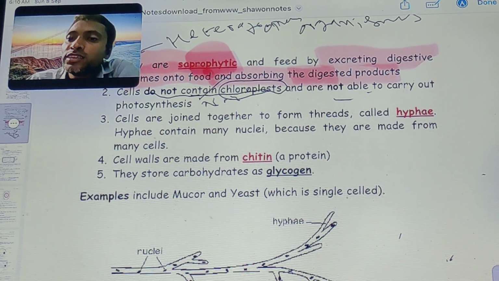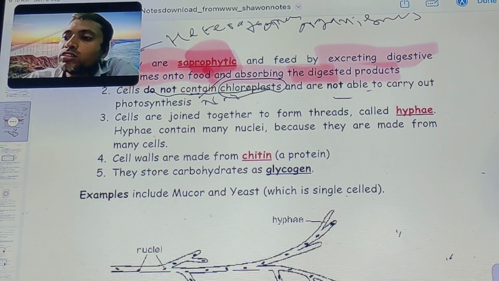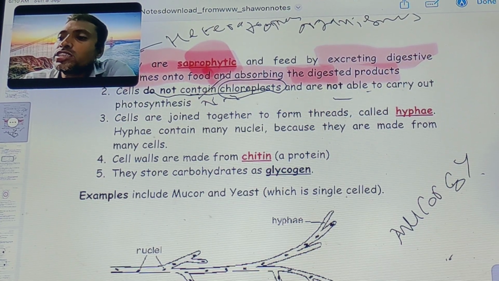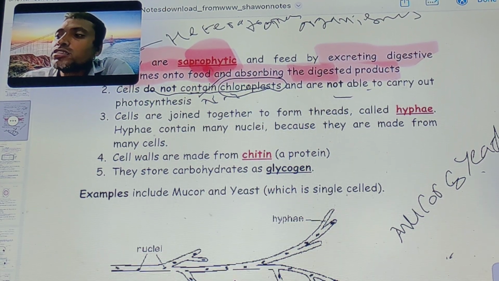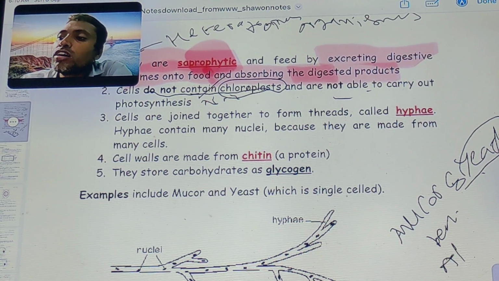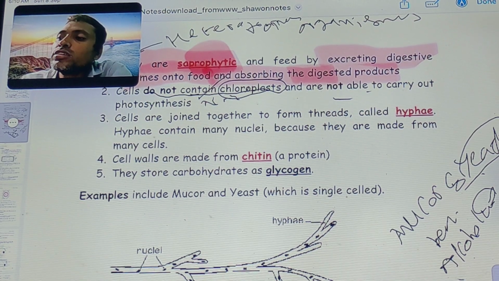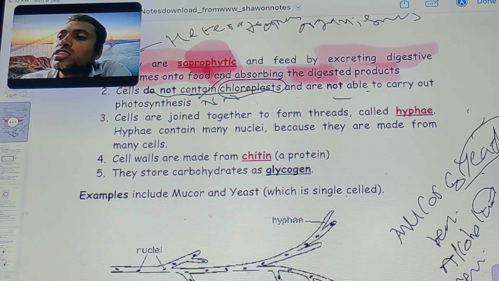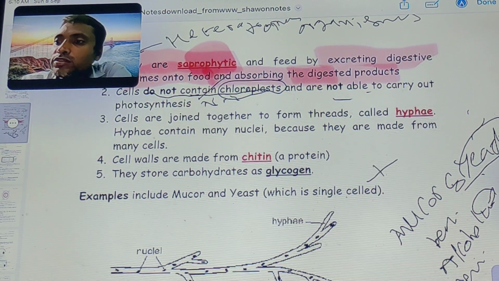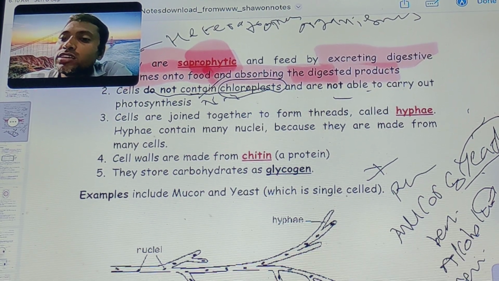Examples are mucor and yeast, which are single-celled organisms. Yeast is used in bakery, baking food, and alcohol fermentation, an anaerobic reaction where yeast produces ethanol. Aspergillus and Penicillium are multicellular organisms.